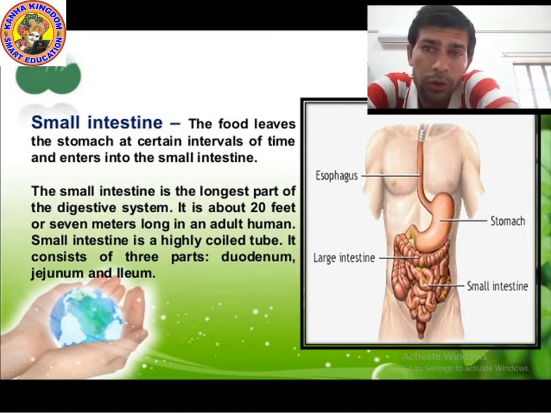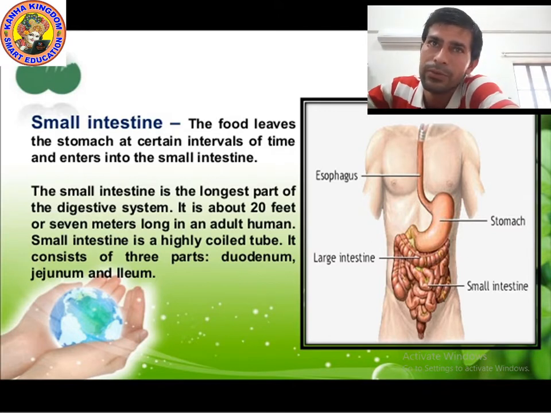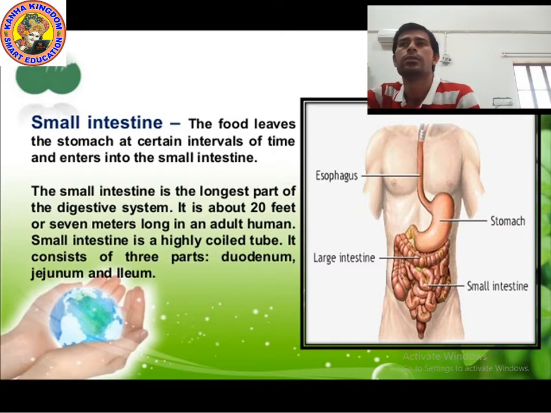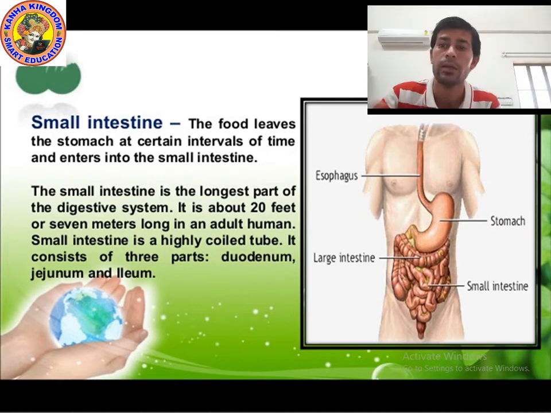So the small intestine is 20 feet, and it also digests different kinds of food with the help of different juices. Now let's talk about the juices which help to digest the food. I am going to tell you some more points about the small intestine, but before that, one more point I want to tell you about the stomach.